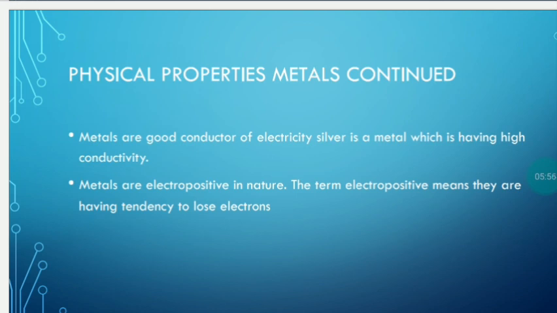For example, sodium electronic configuration. Sodium has 11 electrons. Out of 11, 2 are present in the first shell, 8 are present in the second shell, and 1 is present in the third shell. So the moment it releases its 1 electron from the third shell, the second shell carries 8. So it is achieving the condition of 8 electrons in the valence shell by donating 1 electron.